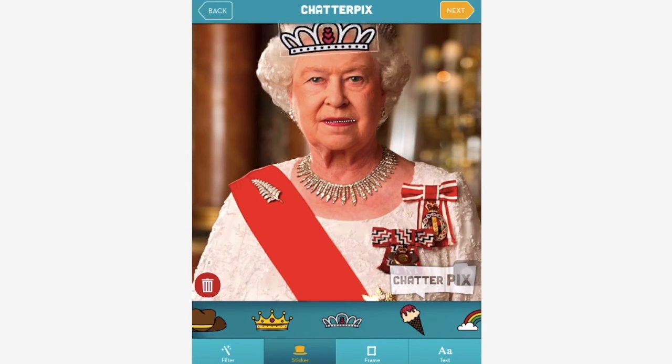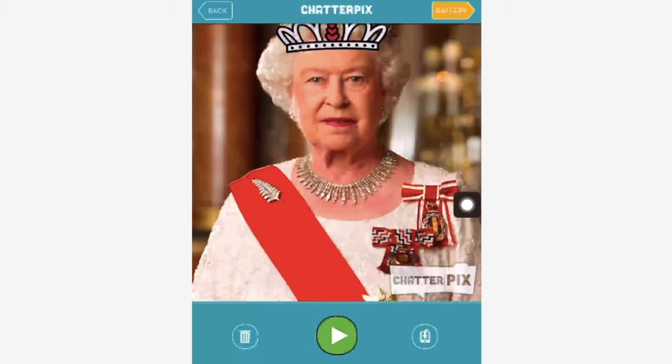You can pinch that and get it the right size. Okay, and then we're going to press next. Okay, right here is where everybody messes up. So be very careful, because if you mess up, you're going to lose what you just did.